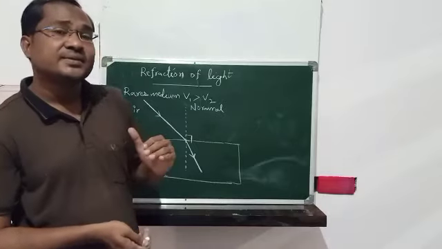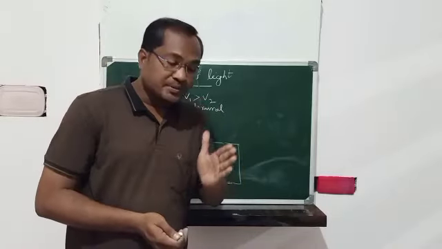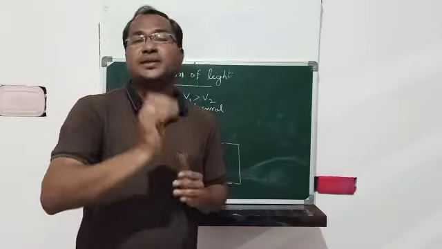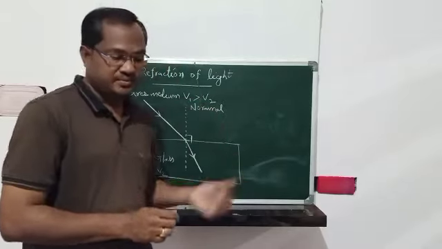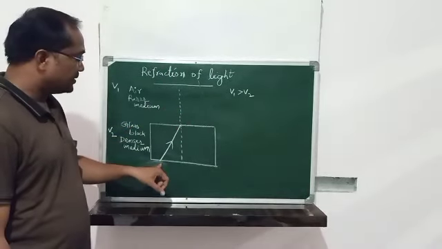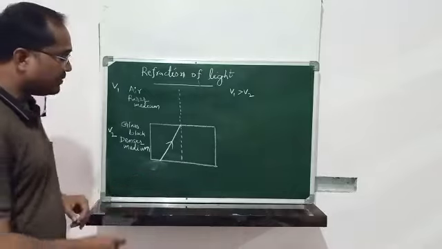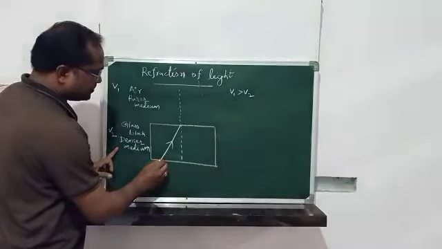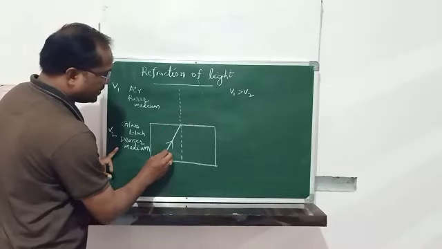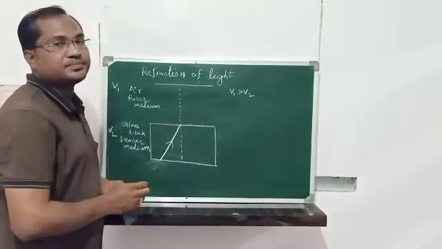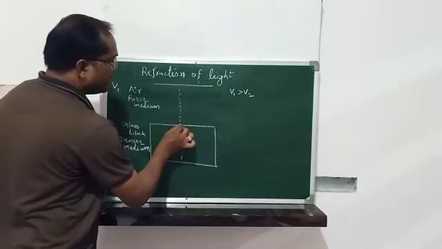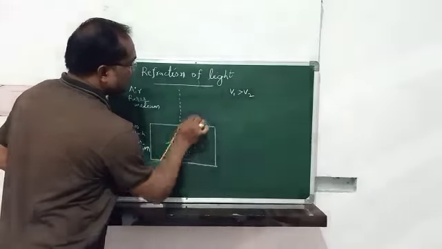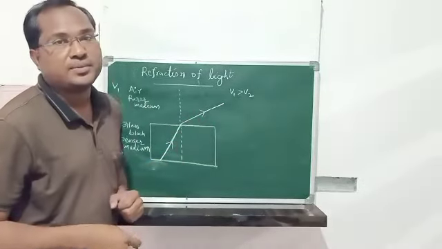What happens if the light ray passes from denser medium to rarer medium? We'll check it out. This is rarer medium and this is denser medium. Whenever we send a light ray from denser medium, this glass block, to rarer medium, that light ray will bend away from the normal.